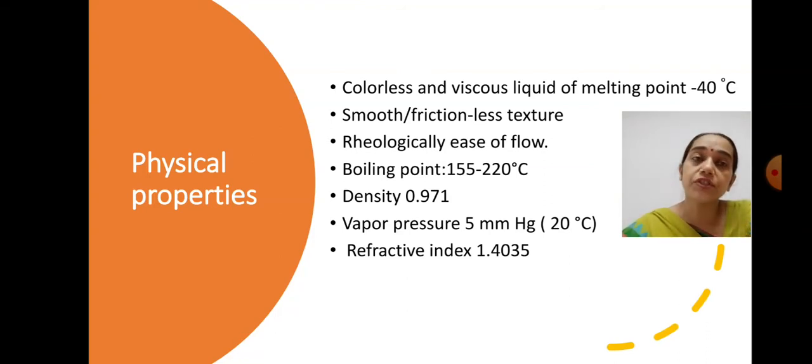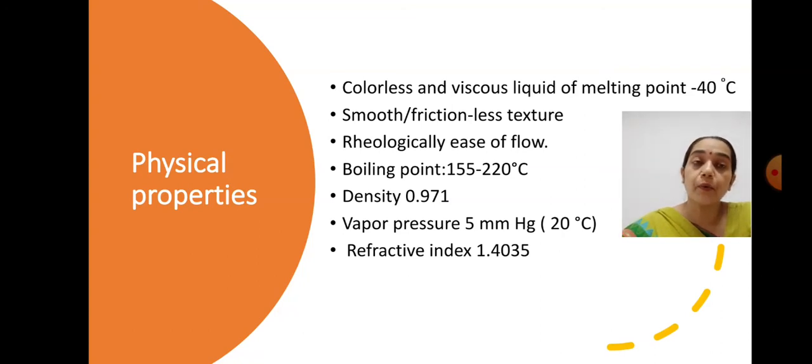So they don't generate friction, and they will not generate electric charge over their surface. They have good rheological flow property, meaning if they are liquid then they will show good flow behavior.